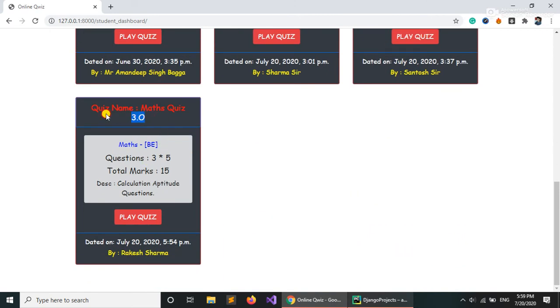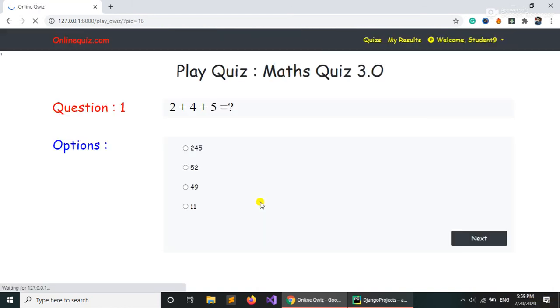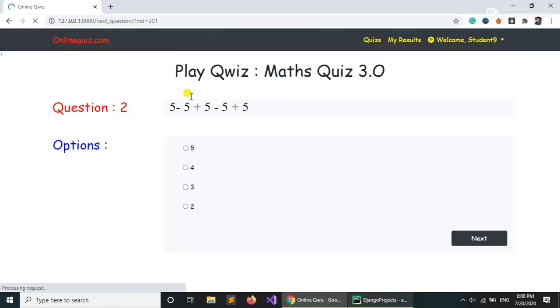Let's play the quiz we added recently. It's number 554, just added by Rakesh Sharma. Let's click on play quiz. The first question is 2 plus 4 plus 5. Let's play the quiz twice, pass one time and fail one time. So let's pass first. 2 plus 4 plus 5 can be 11, so let's select it. The second question is 5, so the answer remains 5.